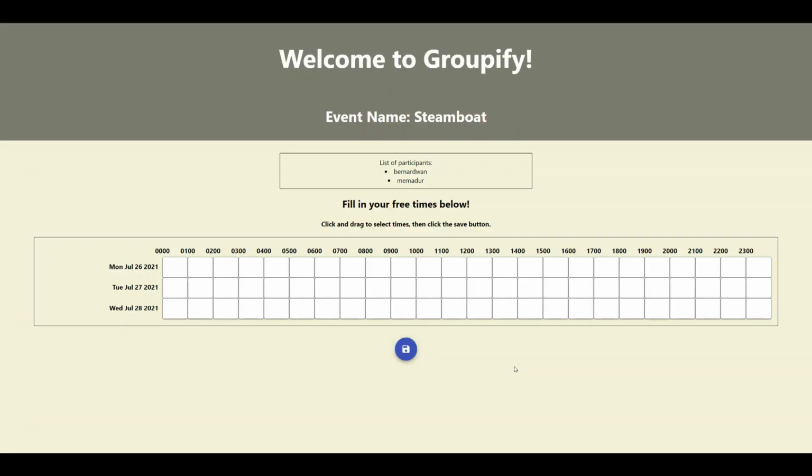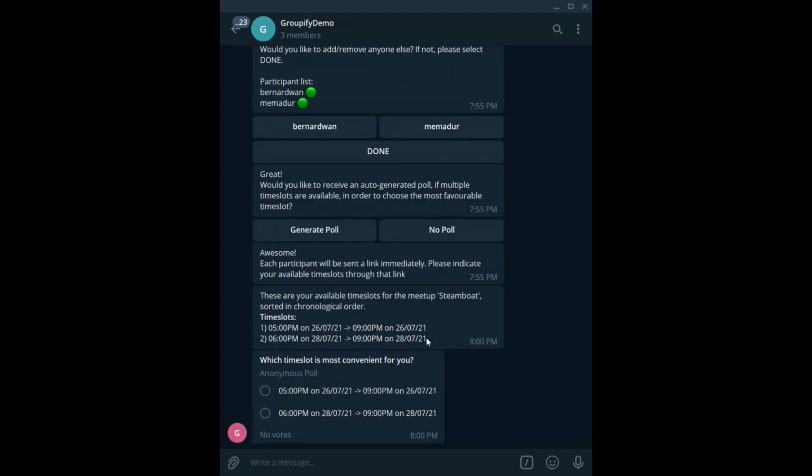The participant can select and unselect time slots during which they are available in. You can also click and drag across time slots to select or unselect multiple slots at once. Once done, simply press the save button to submit. Once all participants have done their time slot submissions, the bot will automatically output the best time periods during which all participants are available, sorted chronologically.